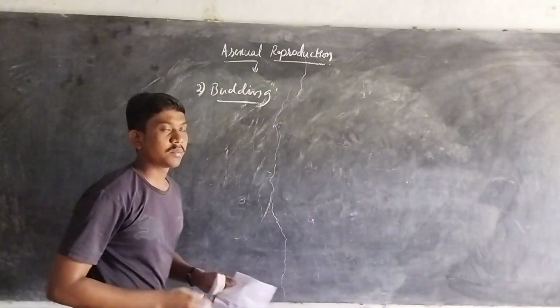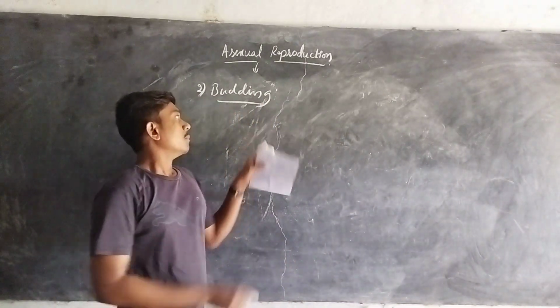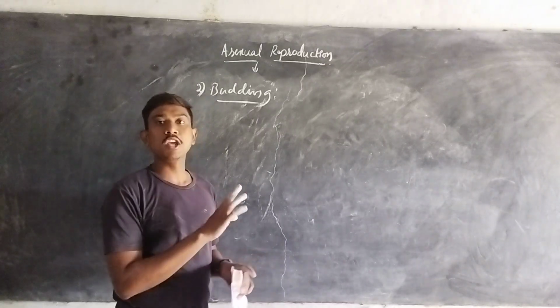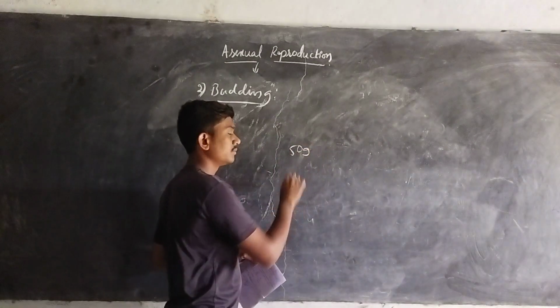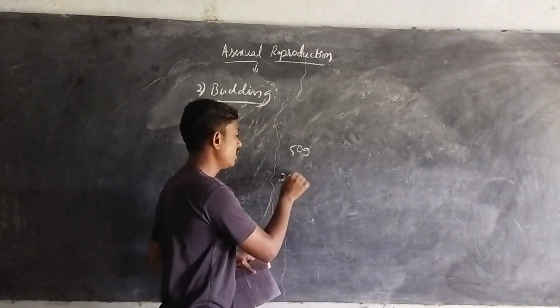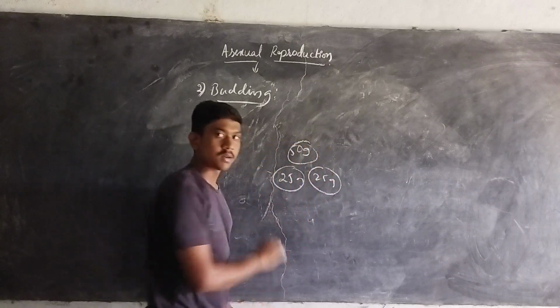You may remember that budding is nothing but the formation of buds. In binary fission, the two halves formed are quite equal. For example, if the parent weighs 50 grams, the two formed bodies will weigh 25 grams each.